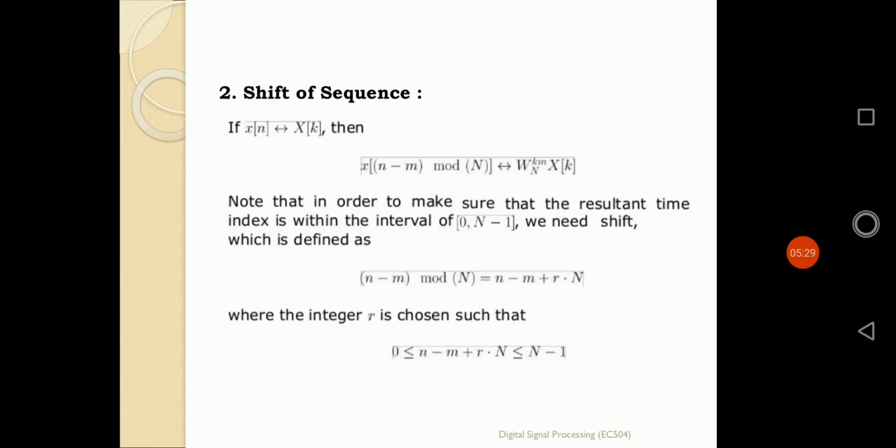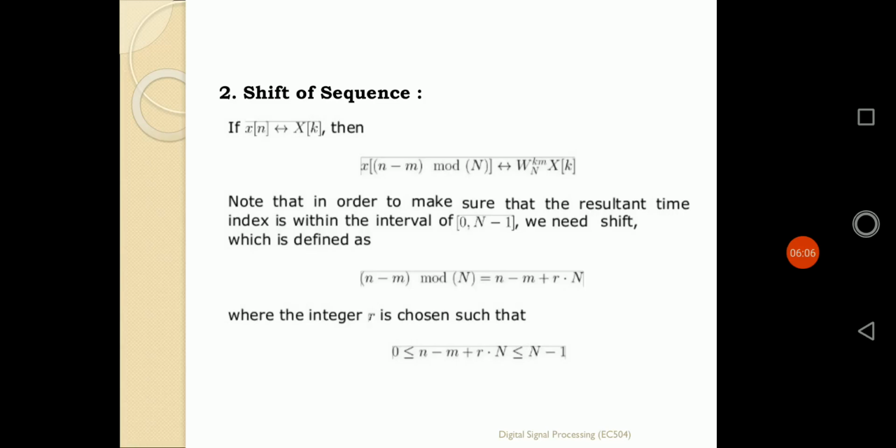But if we want to make a shift of x of n plus m, it will be simply defined by the value of X of k multiplied by omega n to the power minus k into m. Depending upon the nature of positive shift or negative shift, the power of omega will be positive or negative. Note that to make sure the resultant time index is within the interval of 0 to N minus 1, we need to make a shift which is defined modulo capital N, as it is not defined outside the region from 0 to N minus 1.